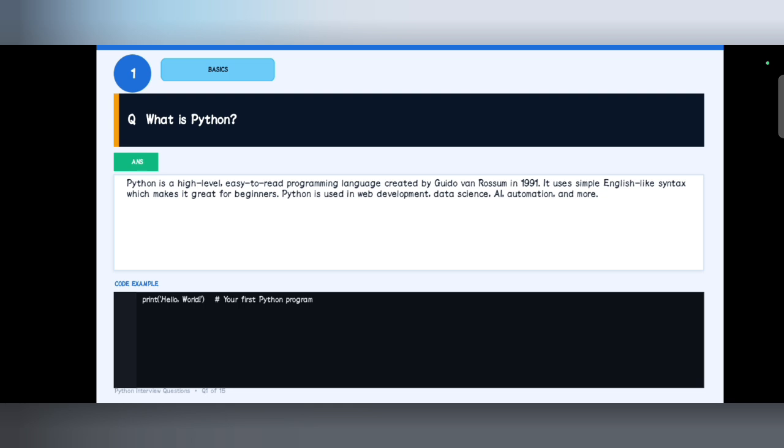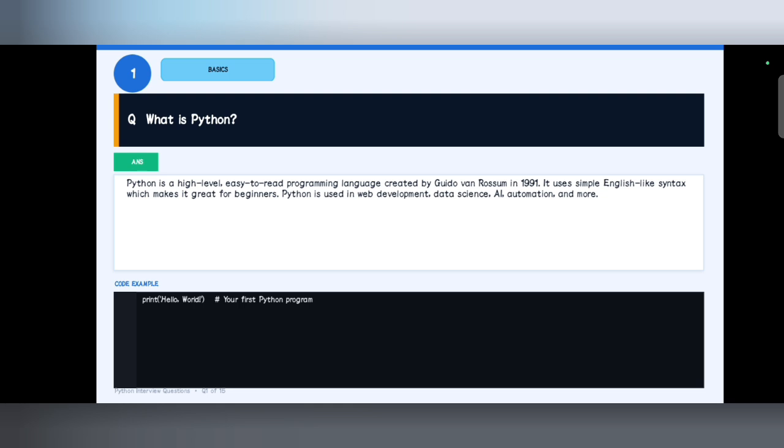Python is a very simple language. It is easily understandable and also it is widely used in this era, and its syntax is very simple to learn and remember. So let's see a small example. Here we see print hello world, your first Python program. See how small it is, how easy, how simple. So this is about Python.